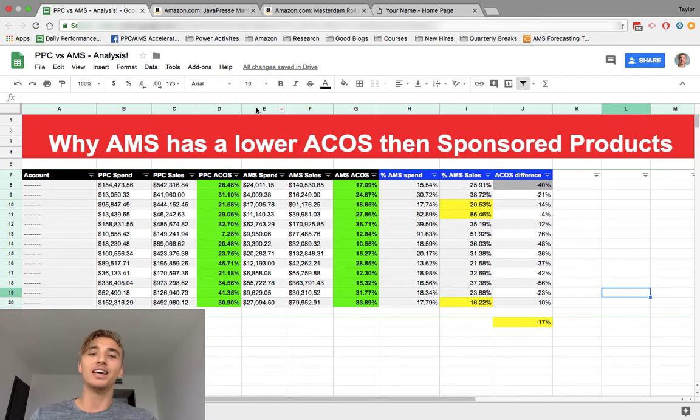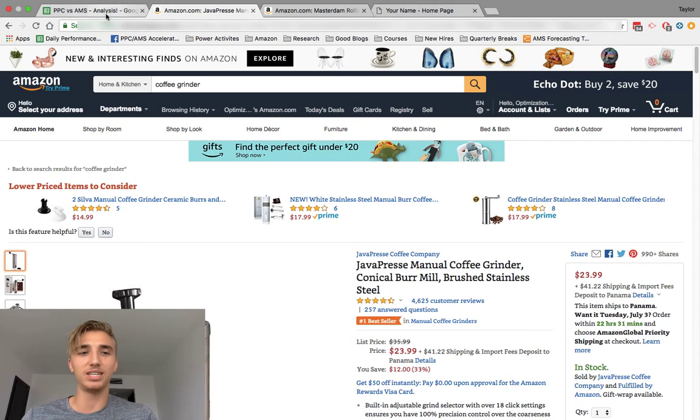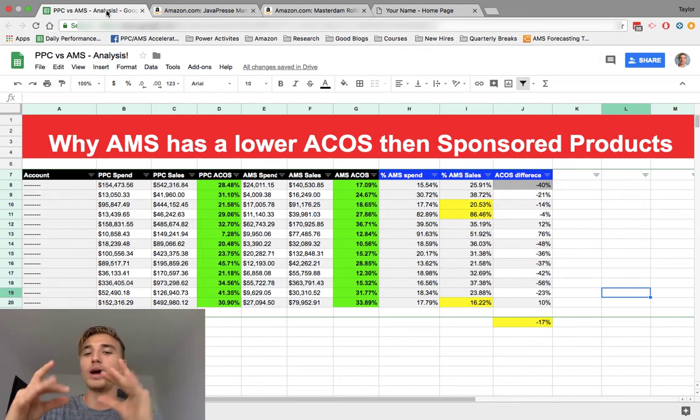And the second thing is that you can search on Amazon, look at different keywords when you search, and you'll see that when you search coffee grinder, a coffee grinder doesn't show up. It's a marijuana grinder, weed grinder, which is totally irrelevant to what you're actually searching. So that weed grinder is able to win that ad placement, even though it's a very competitive keyword in general, yet they're able to win it. And that's because none of those major coffee grinders are actually running the ads there.